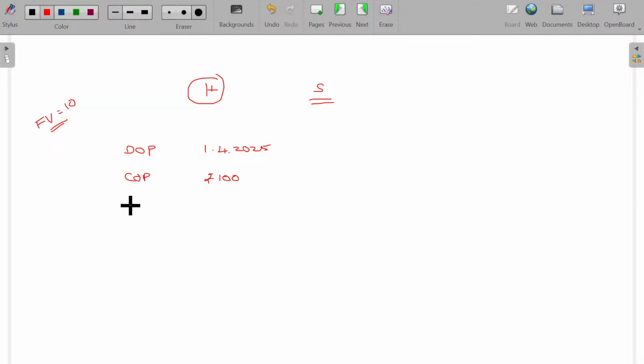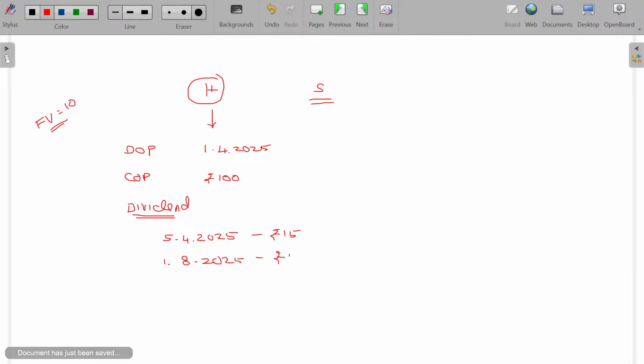And dividend declared. So H company received the dividend from S company on 5th April 2025, rupees 15, and probably on 1st August 2025, rupees 5.